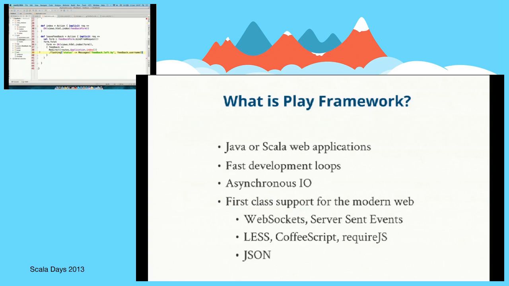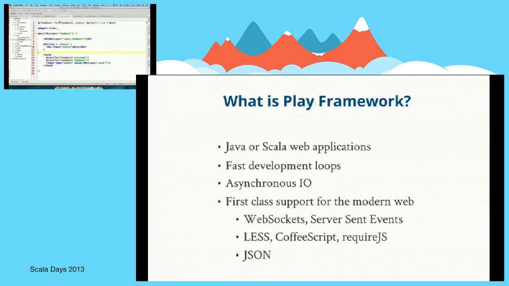So we're going to send this flash scope, and then we're going to actually read that from the index action. We're going to look up that status message from the flash scope. So we've done the action side of things, but in our form, we need to say that we accept this message, which is going to be an option. So we've got status is an option of the string with default of none, and we also want to render that, of course.